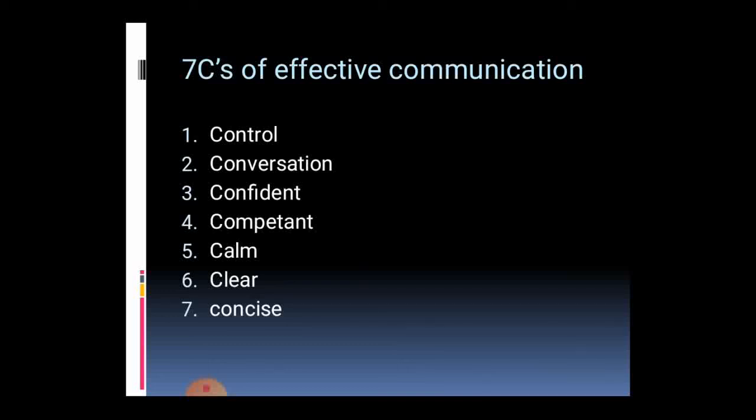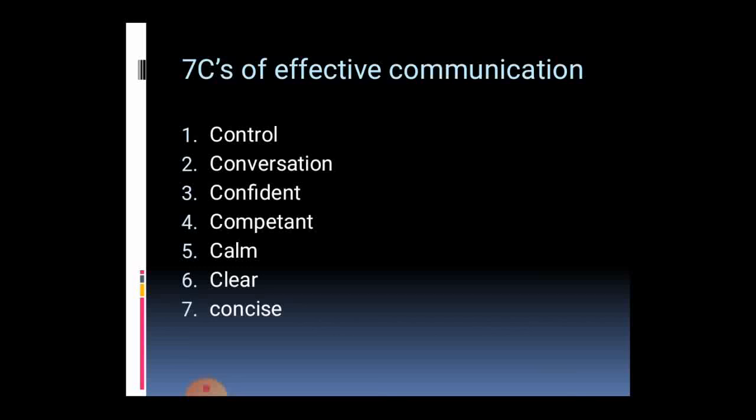The next one is competent. We have to listen to the listener based on their responses and their language, so we have to adjust our speaking. When a speaker talks in front of the classroom and the listeners seem bored, the speaker has to modify their way of talking so that it is useful for the listeners.